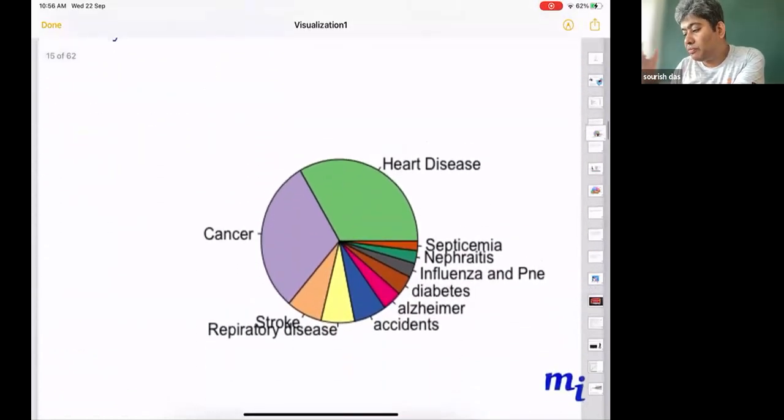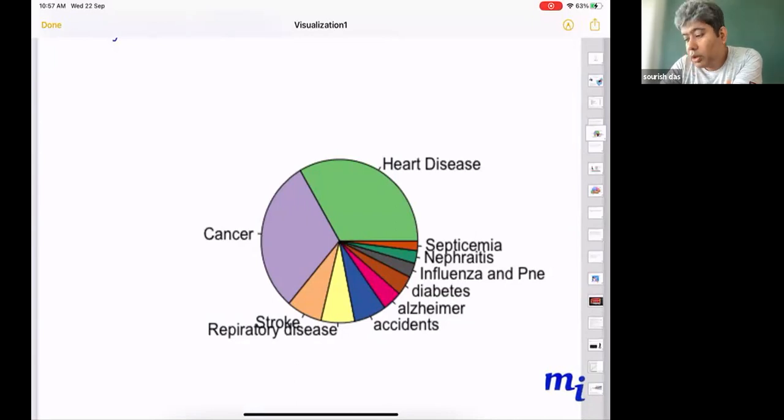So another way of presenting the data, because you will always find some people who are not good with the numbers, and this is a very interesting finding from me. I always found there are always some people who are not very good with the numbers. If you give two numbers, 500,000 and 600,000, it will not make any sense to them.